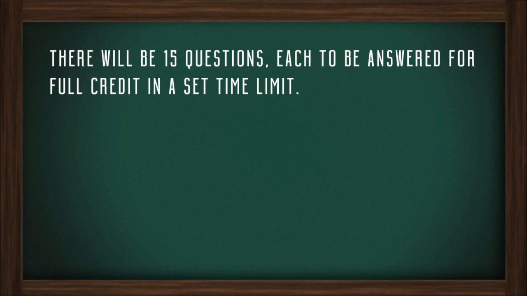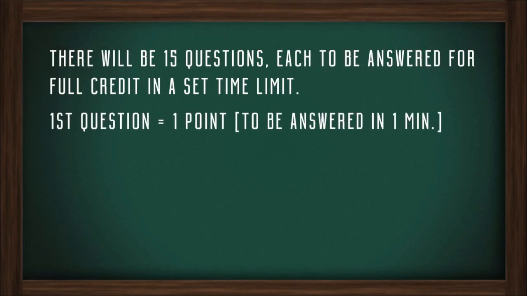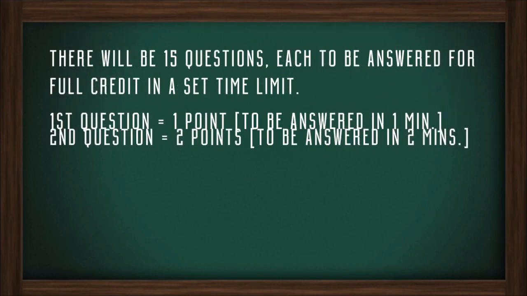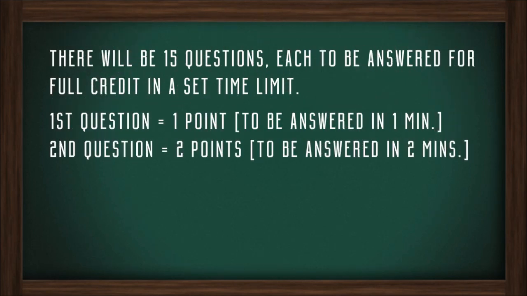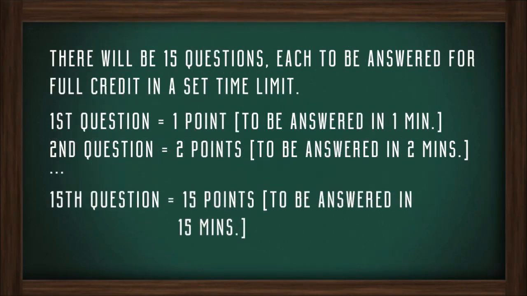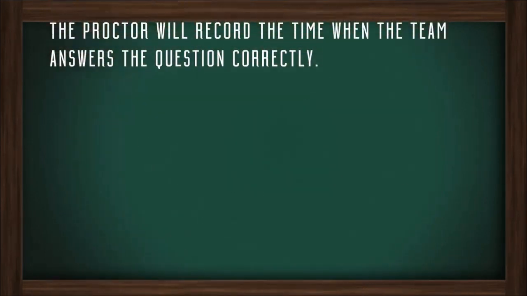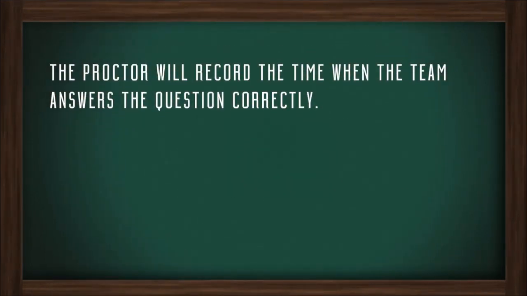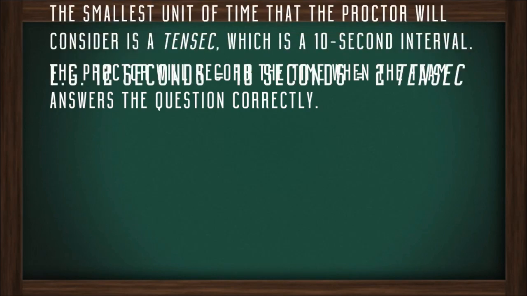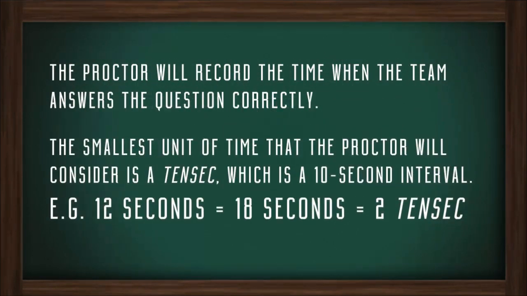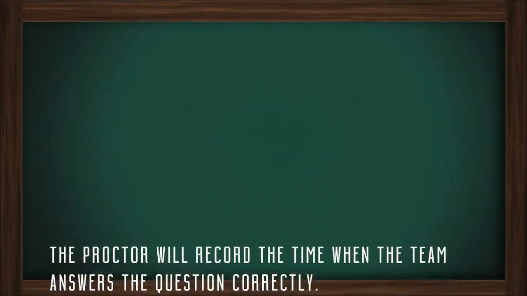For instance, the first question is worth 1 point and is to be answered in 1 minute. The second question is worth 2 points and is to be answered in 2 minutes, and so on until the 15th question, worth 15 points, which is to be answered in 15 minutes. The proctor will record the time when the team answers the question correctly. The smallest unit of time that the proctor will consider is 10 seconds.